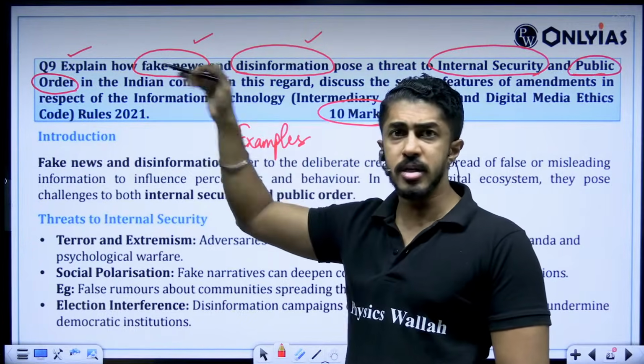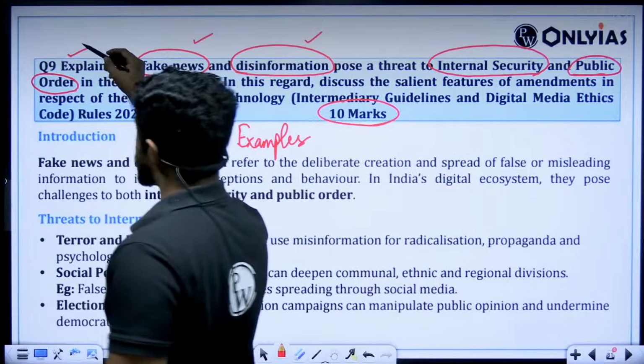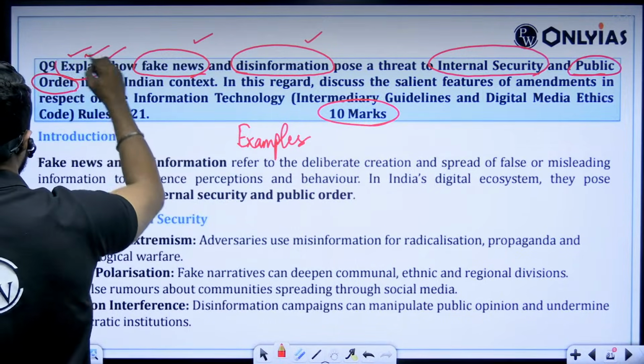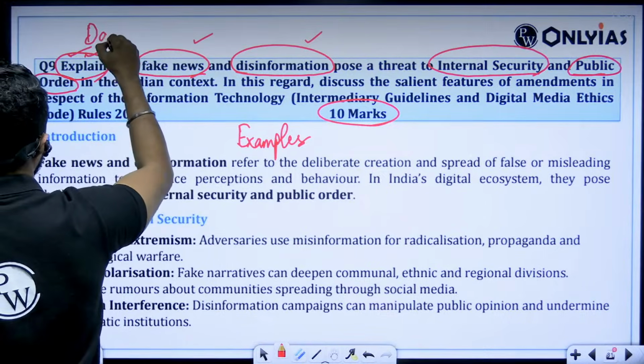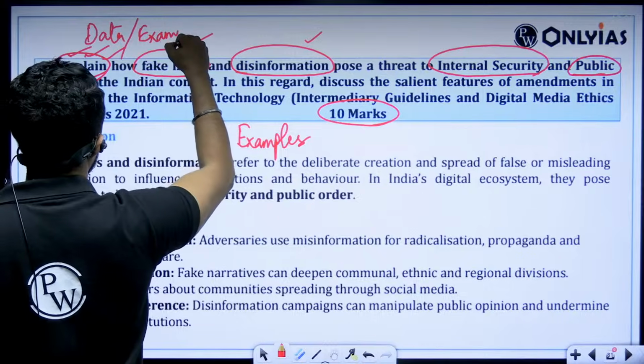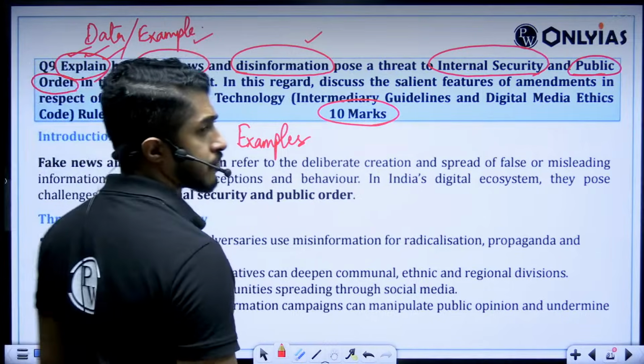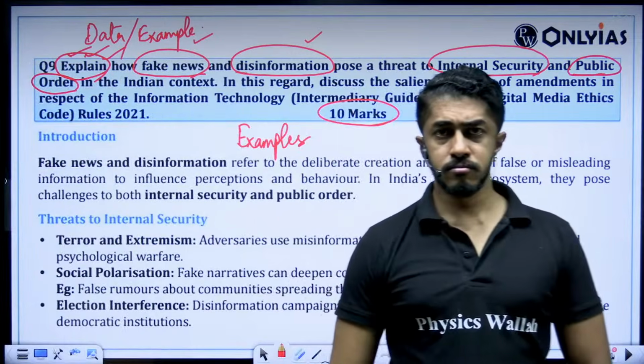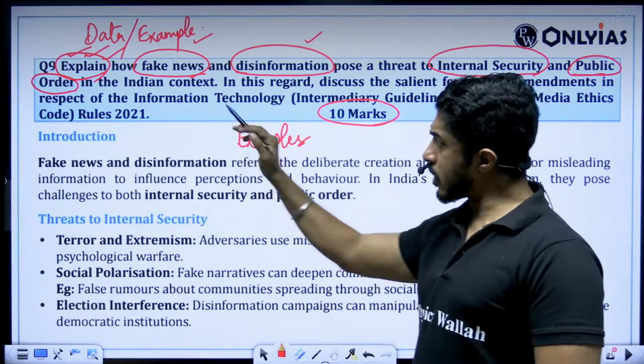So that is the first half of the question. You explained what it is with an example. Always understand this. Whenever UPSC asks something called explain, you validate it with data. You validate it with proper concrete examples. Very, very important. Clear? Now comes the second half of the answer.